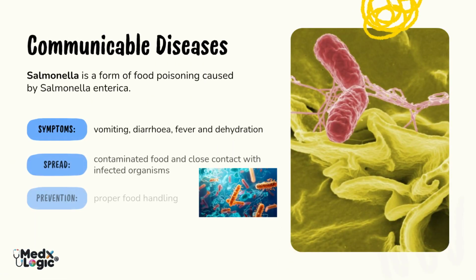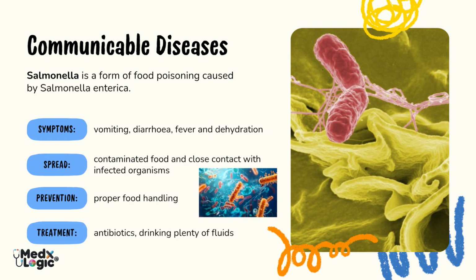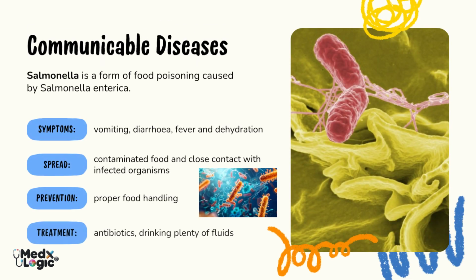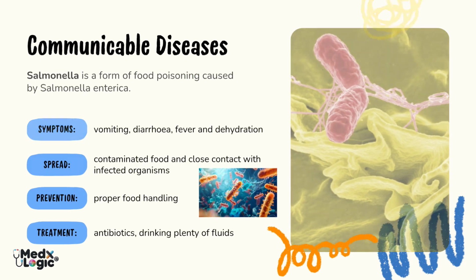One example of a communicable disease is salmonella infection. Salmonella is a type of food poisoning caused by the bacterium Salmonella enterica. Common symptoms include vomiting, diarrhea, fever, and dehydration. It spreads mainly through contaminated food and poor hygiene. Prevention involves proper food handling and maintaining cleanliness. Treatment includes drinking plenty of fluids and antibiotics when required.